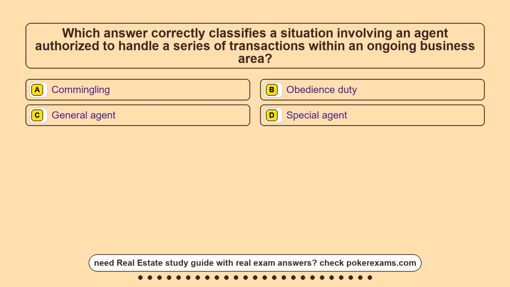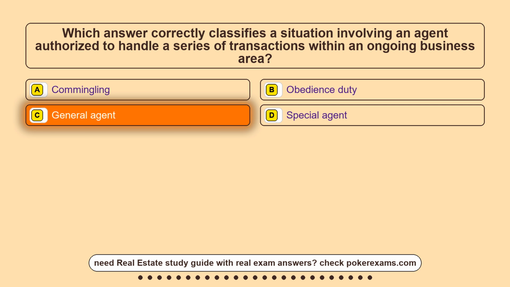Question 21. Which answer correctly classifies a situation involving an agent authorized to handle a series of transactions within an ongoing business area? Option A, commingling. Option B, obedience duty. Option C, general agent. Option D, special agent. The correct answer is option C, general agent.